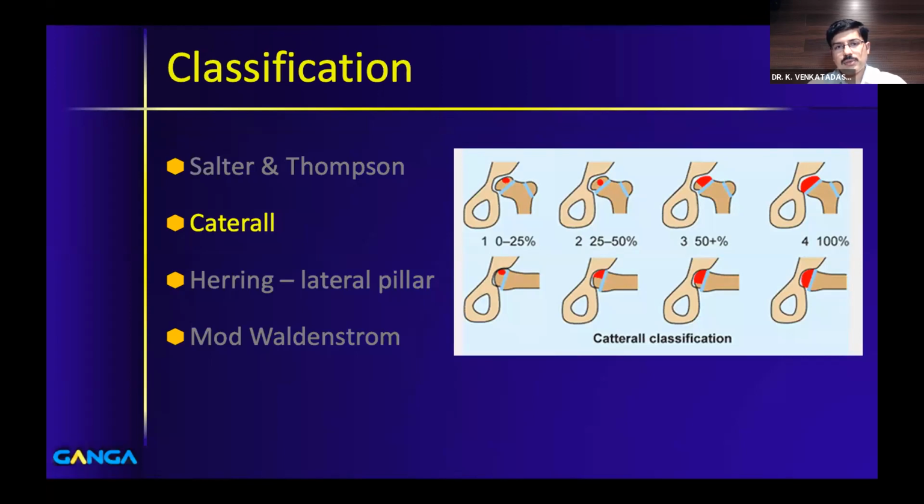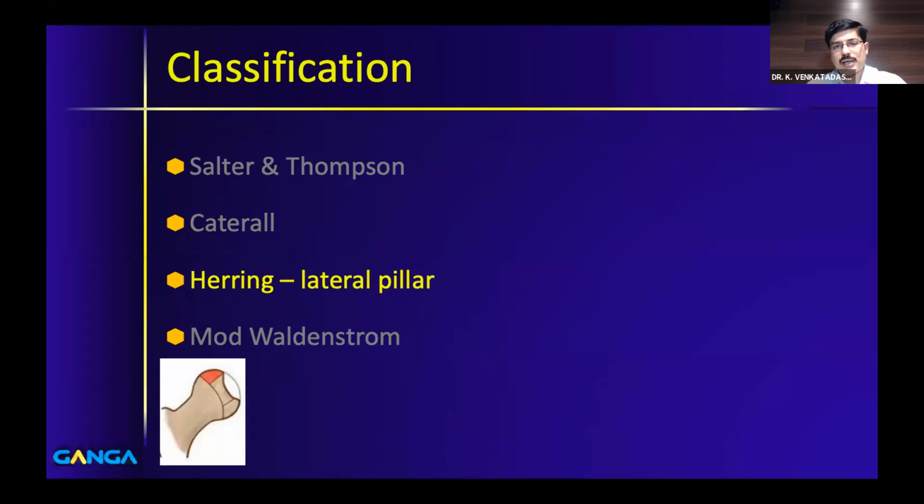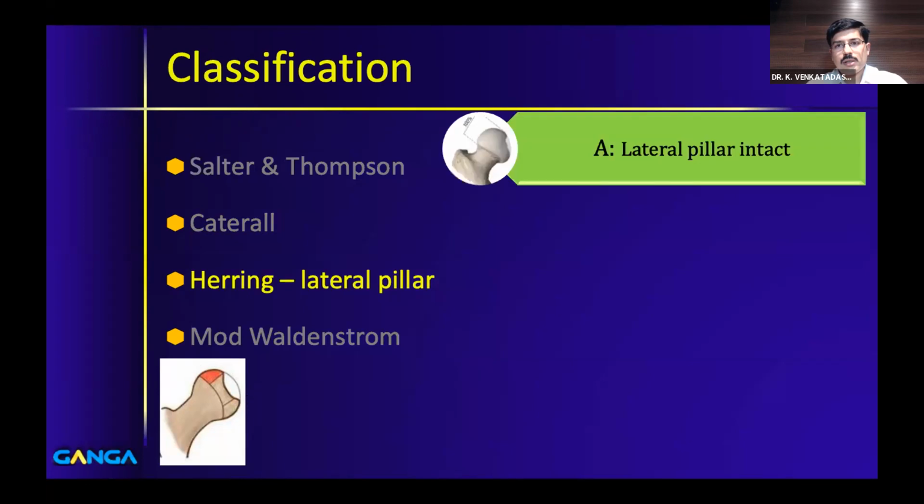The third classification, which came on later, is Herring's lateral pillar classification. The definition of lateral pillar is the lateral third of the capital femoral epiphysis. You divide the head into 3 equal parts, and the lateral 1/3 is called the lateral pillar. So based on the integrity of the lateral pillar, he came with 4 types. Type A, where the lateral pillar is intact. You have avascular necrosis, but the lateral pillar is still intact.